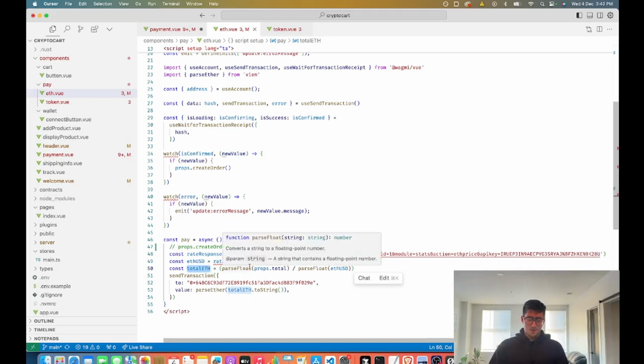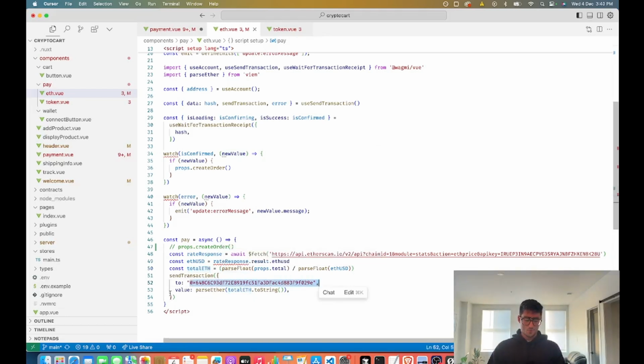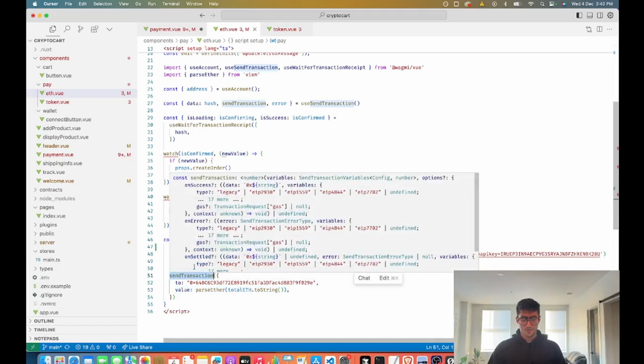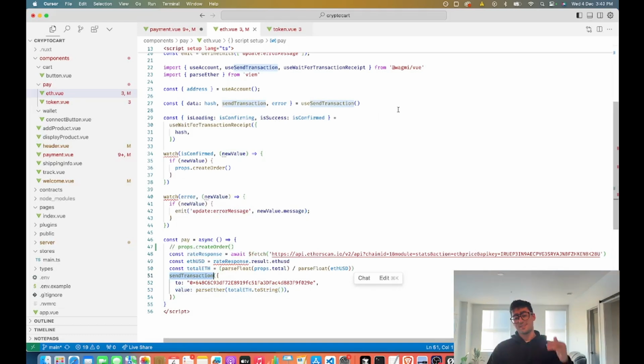Then we have a destination address and a value, and we call sendTransaction. SendTransaction comes directly from WAGMI, and that triggers the Web3 wallet, in this case MetaMask, to open up. Then we can confirm the transaction and see everything work in real time.